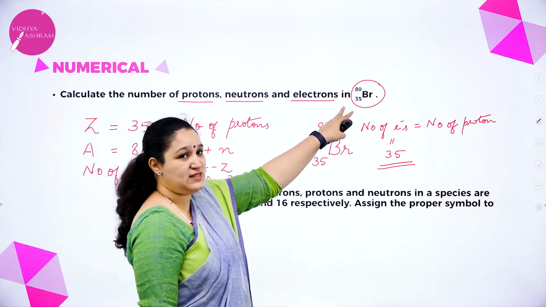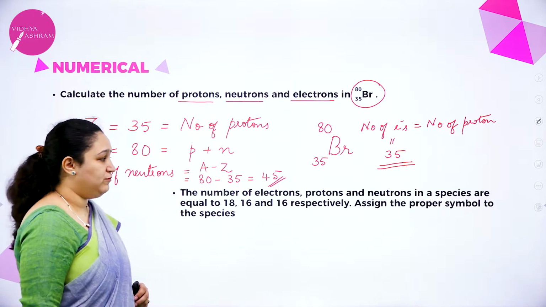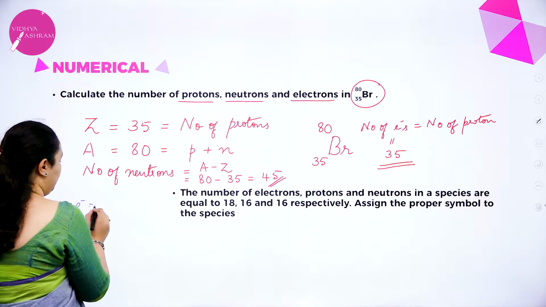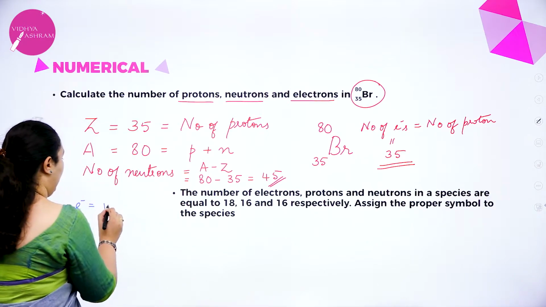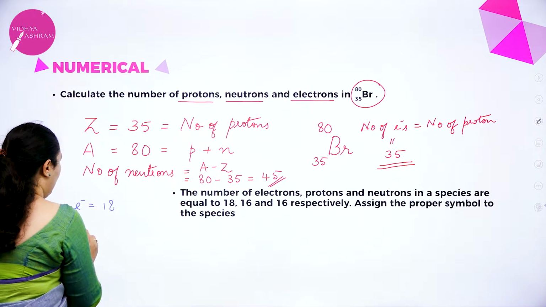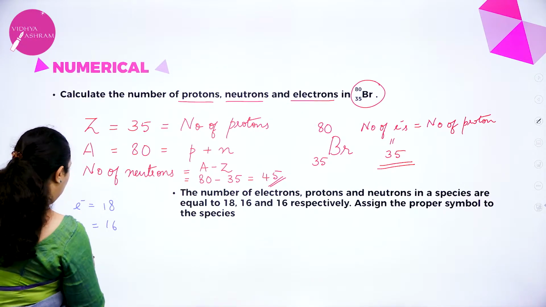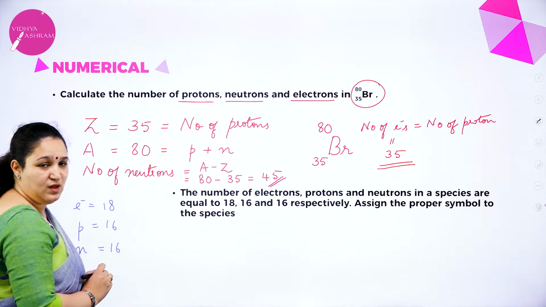So you are supposed to write the symbol like this. Okay, so I'll just solve the problem for y'all. What have they given us? The number of electrons is 18, the number of protons is 16, and the number of neutrons is also 16.